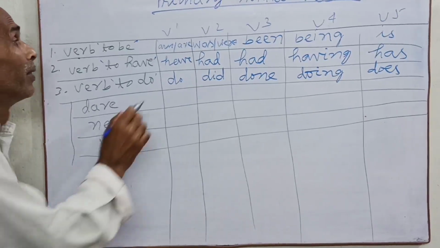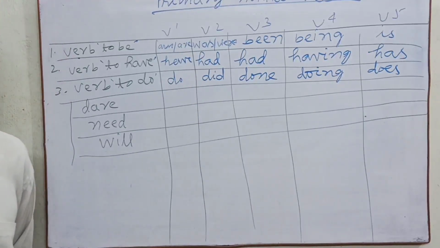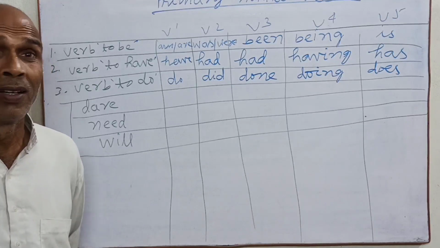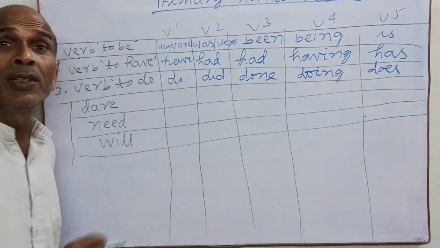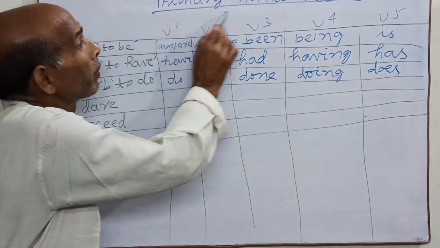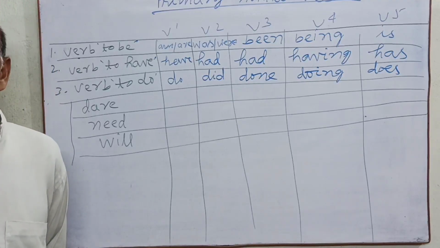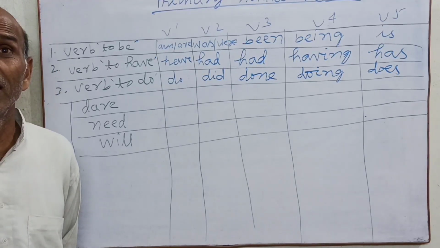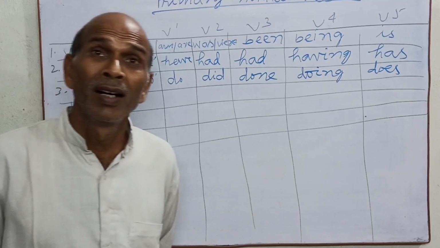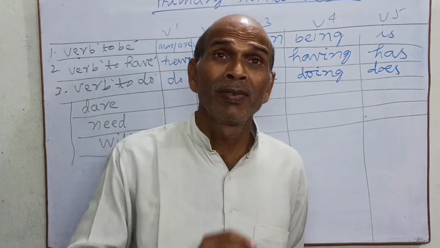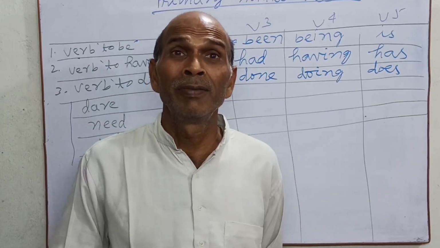Discuss it among us. I told you primary auxiliary has two kinds: main verb and helping verb also.